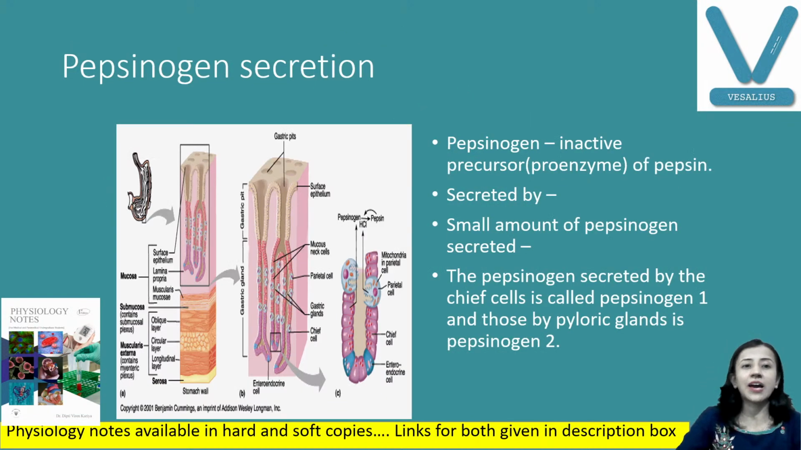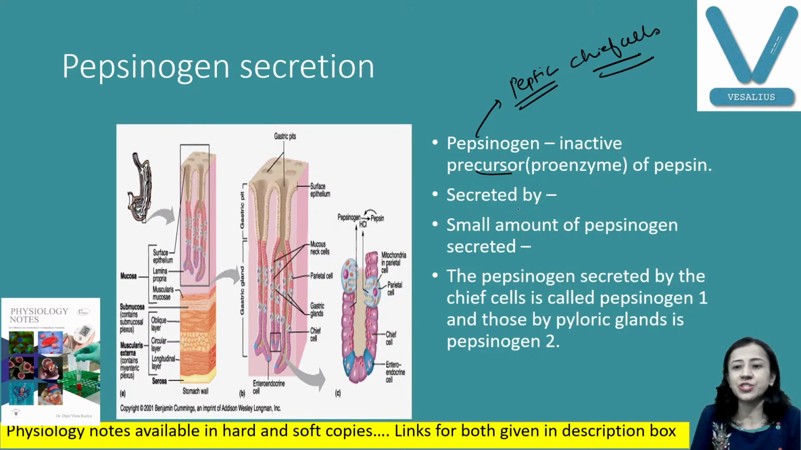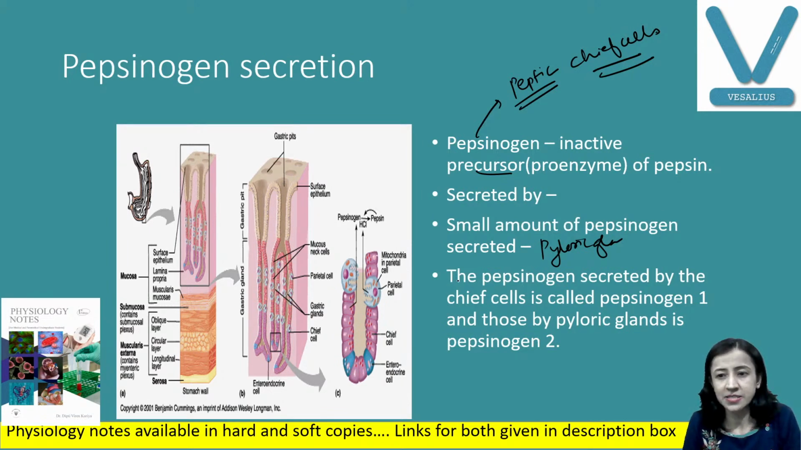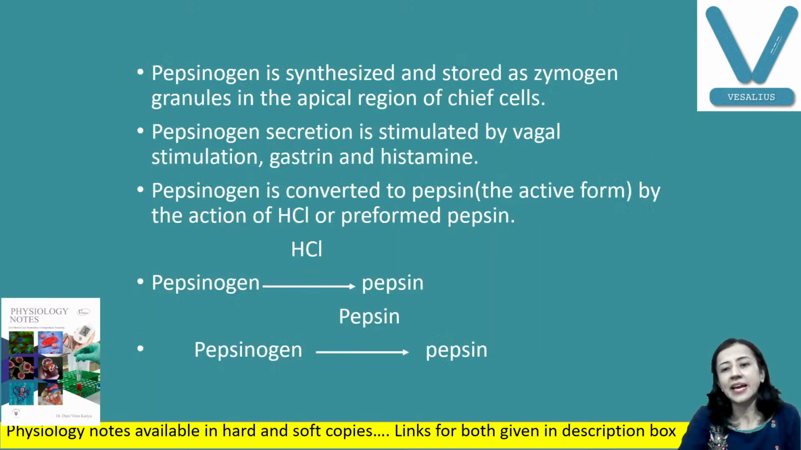Next we have pepsinogen. Pepsinogen is an inactive form and it is secreted by peptic cells, or the other name for the peptic cell is chief cells. It is secreted in small amounts by pyloric glands also, but mainly these cells are present in the glands of the body. Pepsinogen is secreted by chief cells. There are pepsinogen 1 and 2, and they are converted into pepsin by HCl.